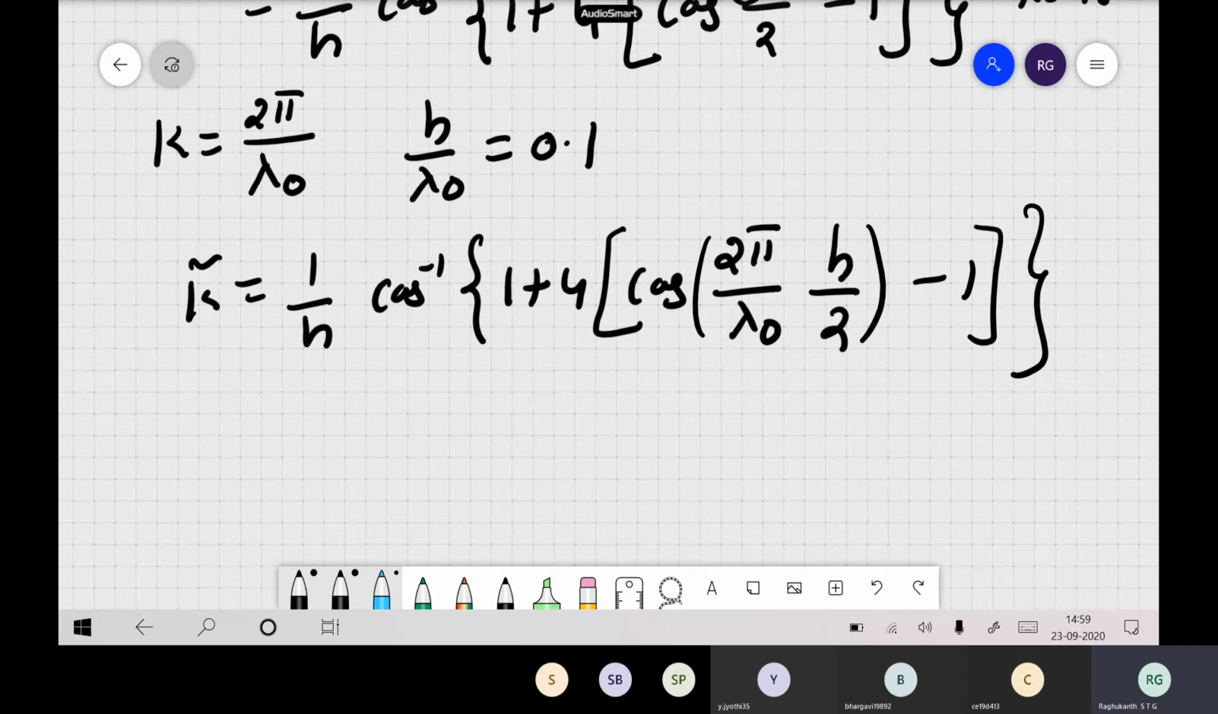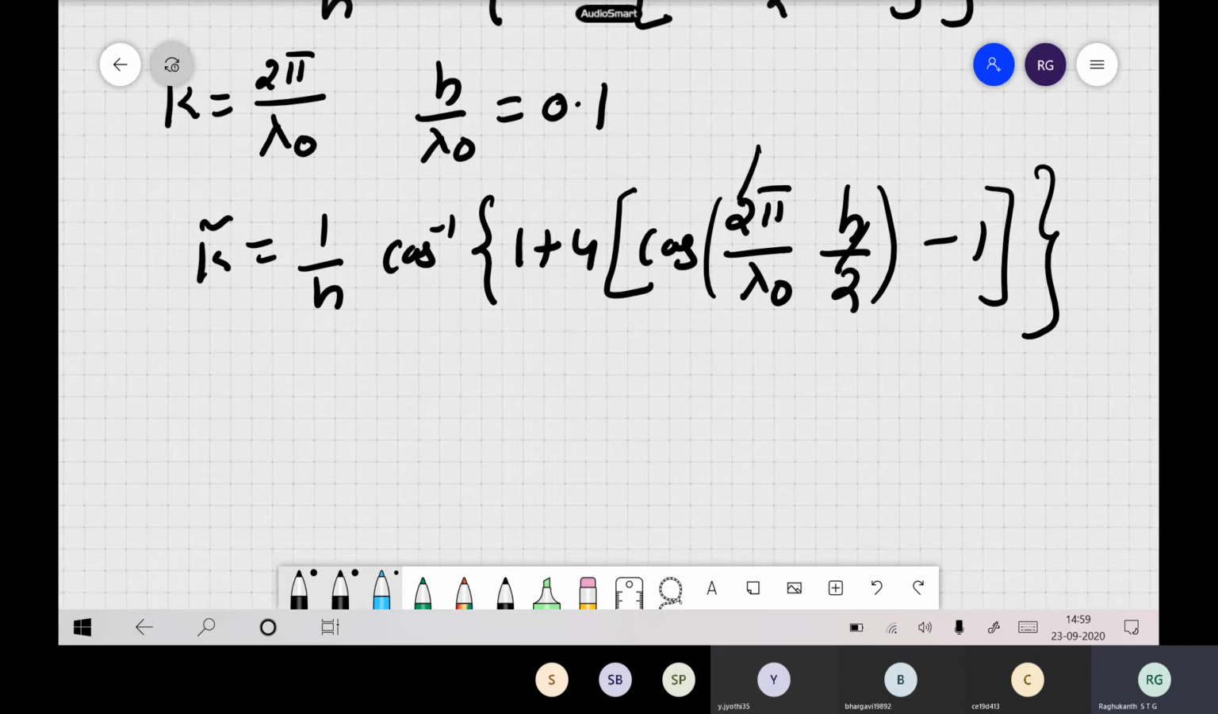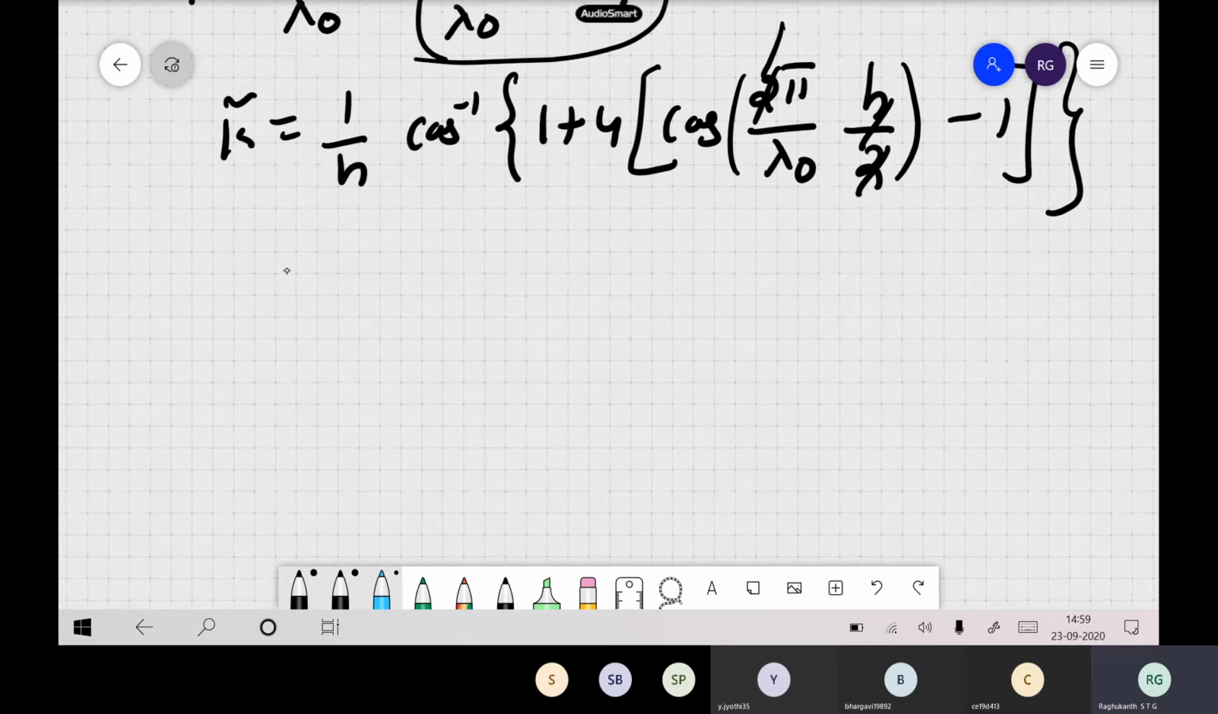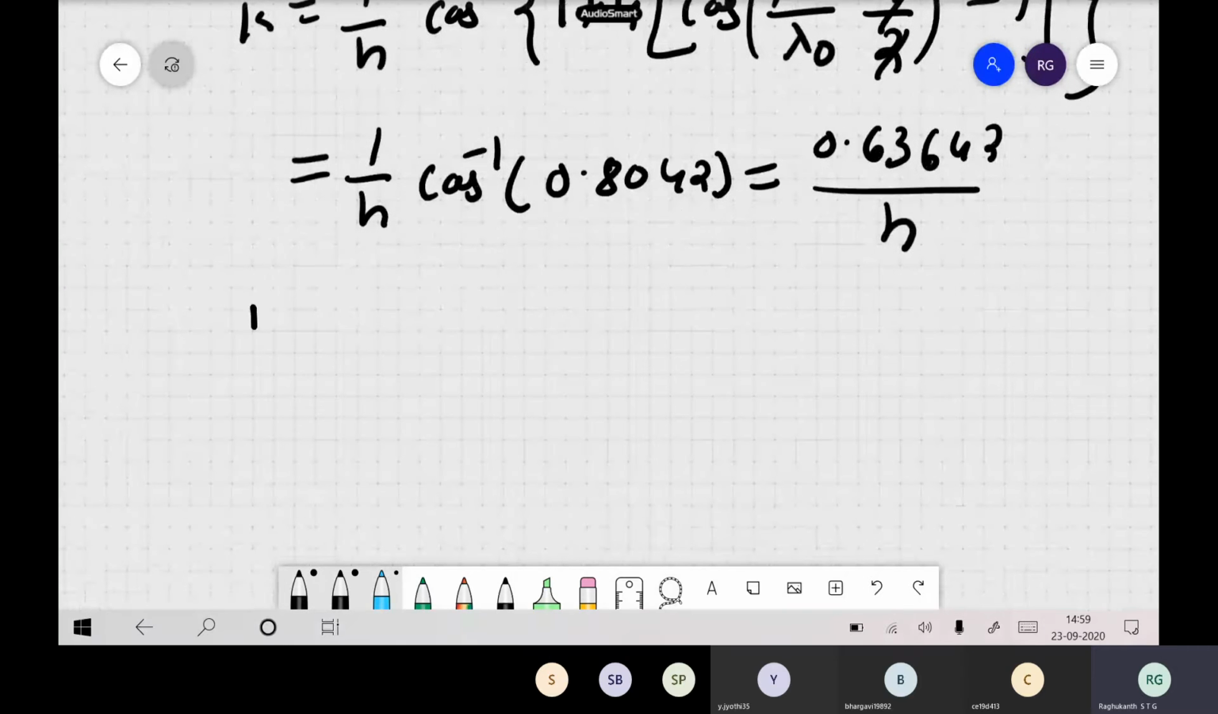You followed, right? The 4 minus 1 and those things cancel, and you can find out. The 2 gets cancelled, and h by lambda naught is 0.1 here. So you can substitute cos of pi into 0.1 and solve all the terms here. So this turns out to be 1 by h cos inverse of 0.80, which means 0.63642 by h, and finally your phase velocity.